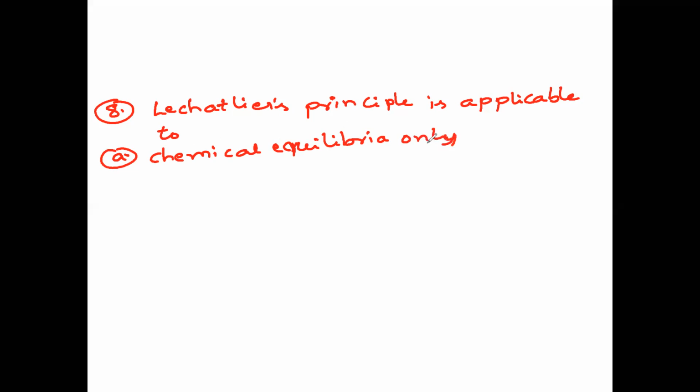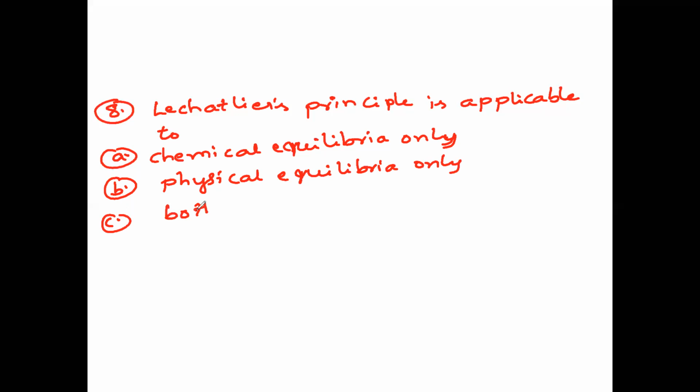Option B, physical equilibrium, means the equilibrium in a physical state, a physical process. Option C, both physical and chemical equilibrium.